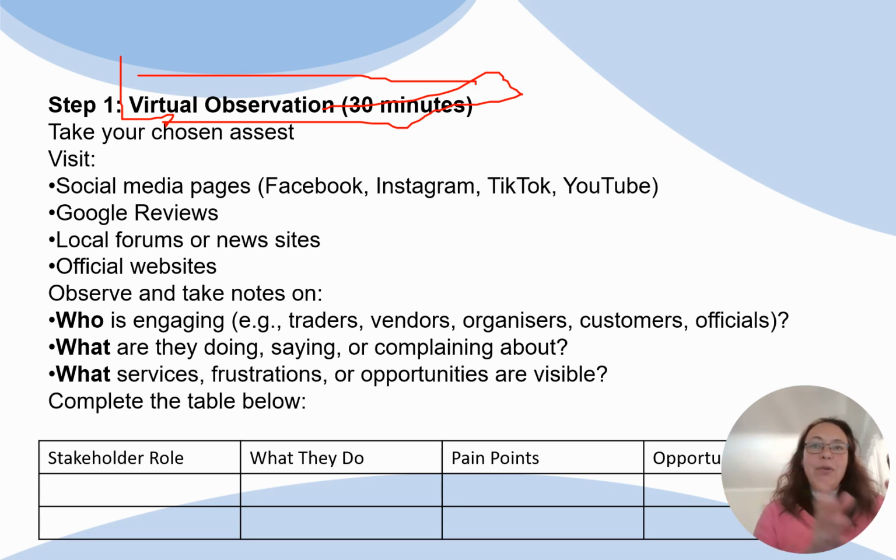You can use this table. This is the stakeholder, this is what they do, these are the pains that I observe, and these are the opportunities. Now, you are between 3 and 5 in a group, so you only have to check one person, and somebody else checks somebody else. Then you put these together. Try to type a kind of narrative and then paste that into the word cloud generator tool that you want to use. Then you have a nice word cloud showing us who the stakeholders are.